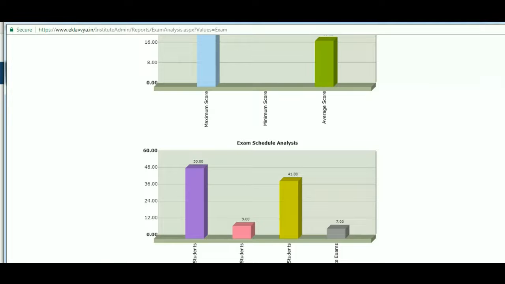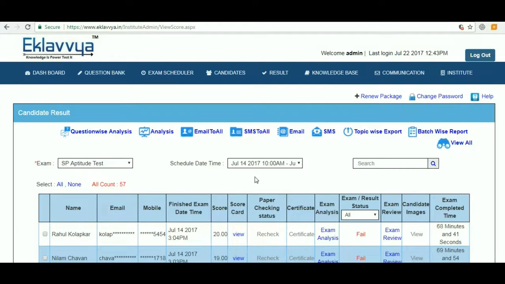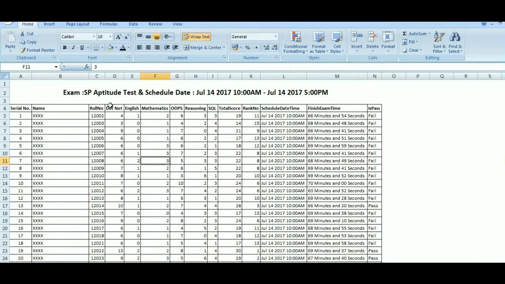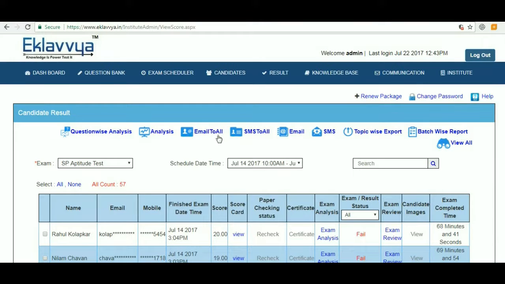4. Topic-wise performance of the candidate. A particular exam may have one or more topics. Candidate result can be analyzed based on performance of the individual topic, total questions attempted, total correct questions, total incorrect questions, etc.